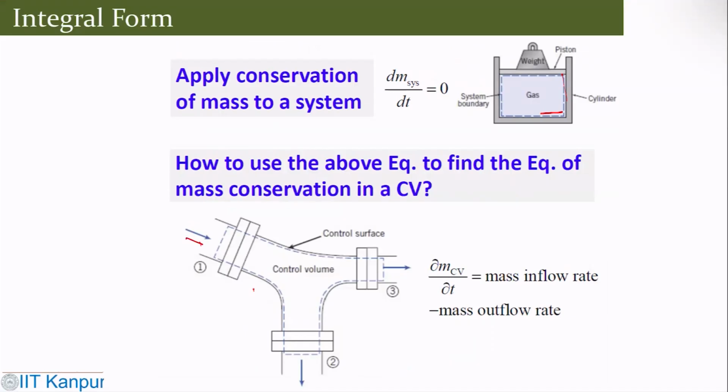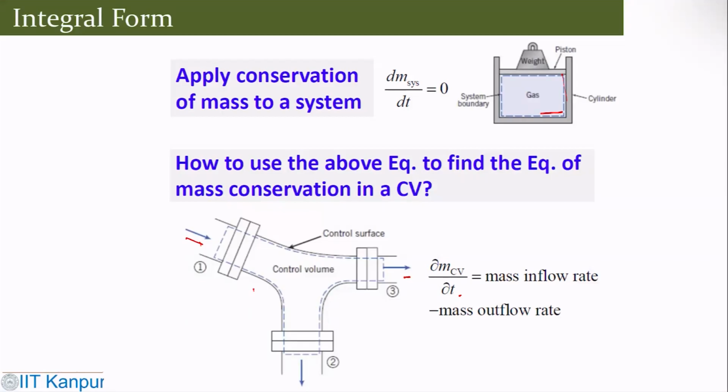From point 1, fluid comes in, and at point 3 it goes out. So the change in the mass in the control volume would be whatever mass is coming in minus whatever mass is going out. That's essentially the change in the mass, and that's what you try to find out.